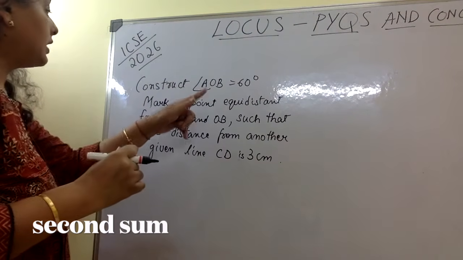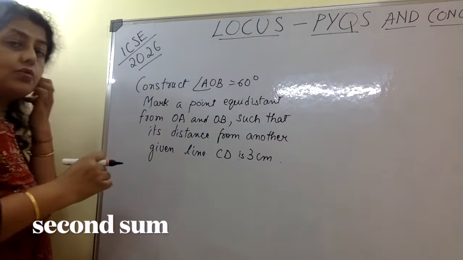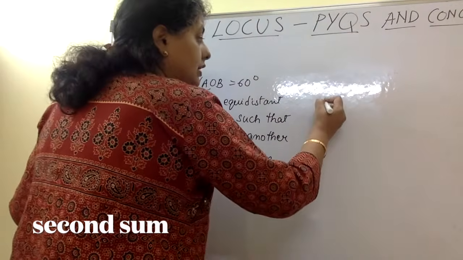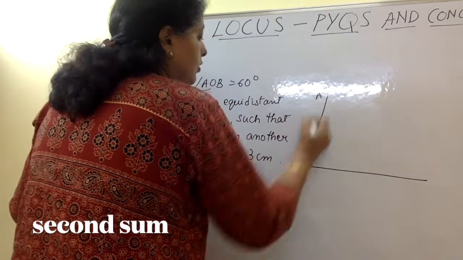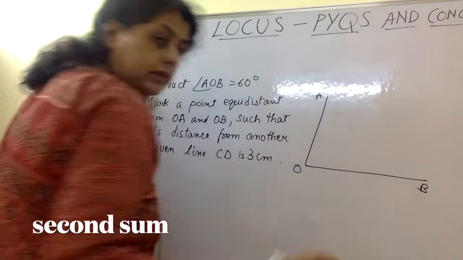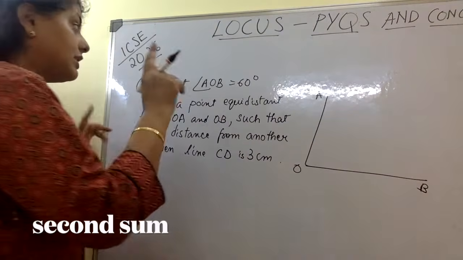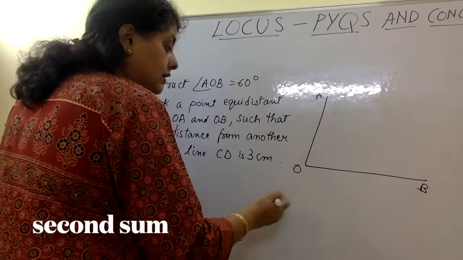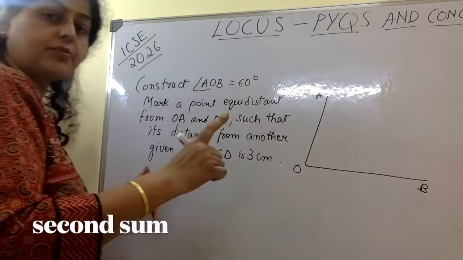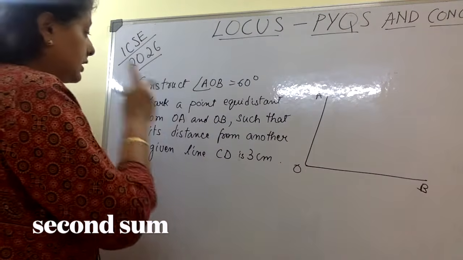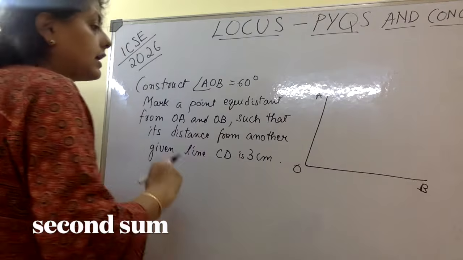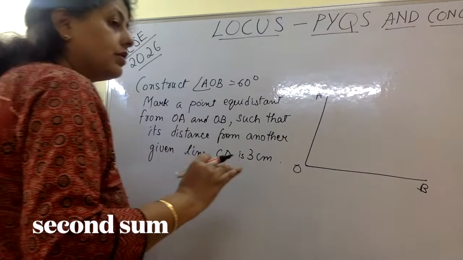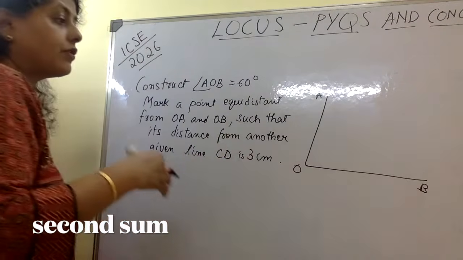Okay, so this is the next question. Construct angle AOB. By now you all know how to construct an angle AOB. This is going to be a 60 degree angle. When they say construct, please construct. Don't take the protractor and draw it. Mark a point equidistant from OA and OB such that its distance from another given line.